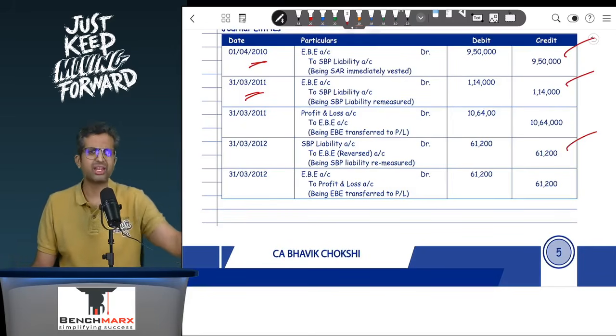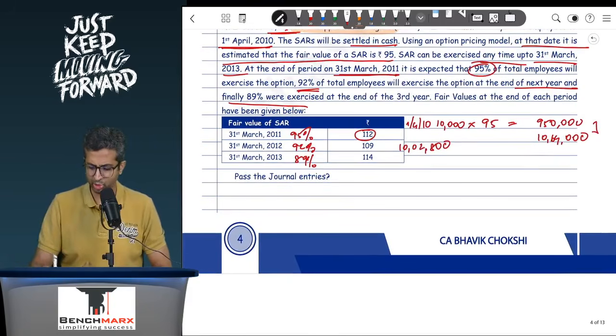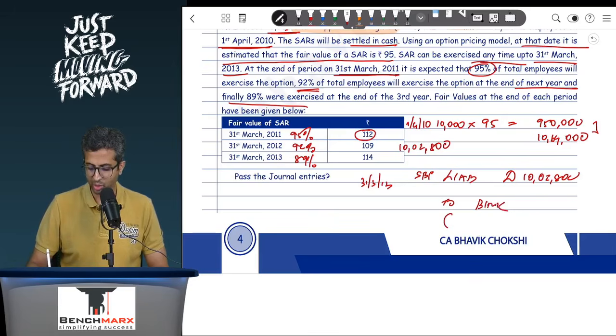Either you directly pay like you did in question number 1. You said, okay, in my SBP liability, I have 10 lakh 2,800. Ultimately, now at the end on 31st March 13, I know how much is getting paid to the bank. Well, 10,000 into 89%. So exercise is happening for 8,900 options into, at that point, 114 is the payment.